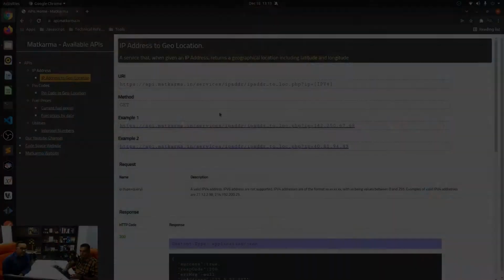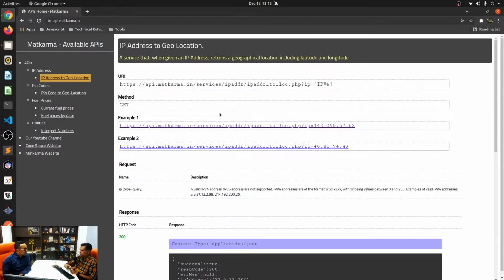All right, with that being said, let's have a look at the APIs. So here are the APIs that I was talking about. I have a website called api.matkarma.in, and I have all of the APIs listed over here.